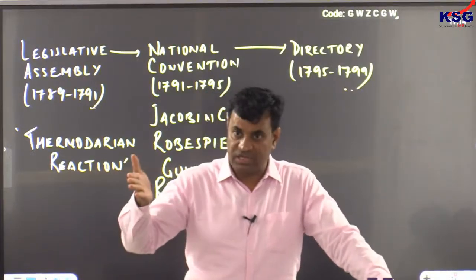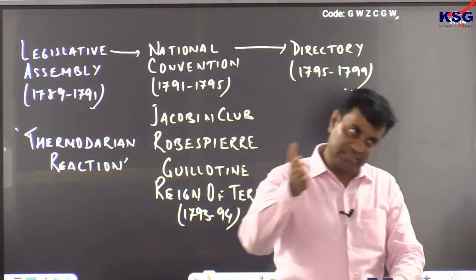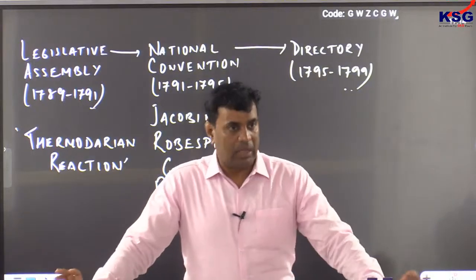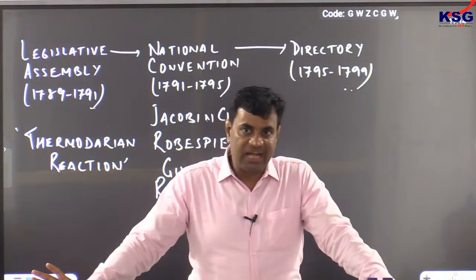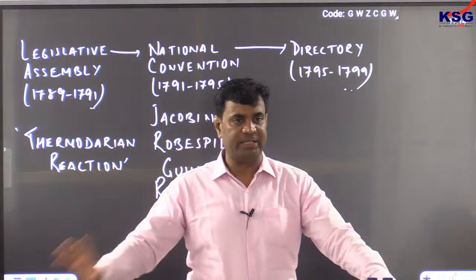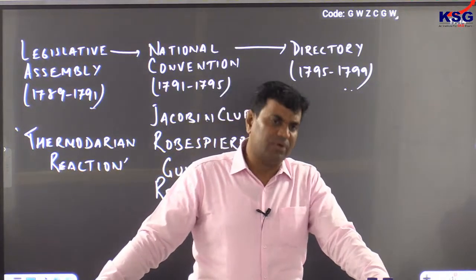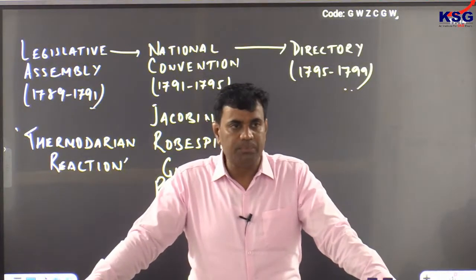Clear? So phases are very clear. Legislative Assembly, National Convention, and then the phase of Directory. Twist and turn also very important one. Clear? Coming to phase of Directory. When five directors began to take major decisions about France, at this time only, France witnessed the rise of a very powerful military leader. This leader was Napoleon Bonaparte.